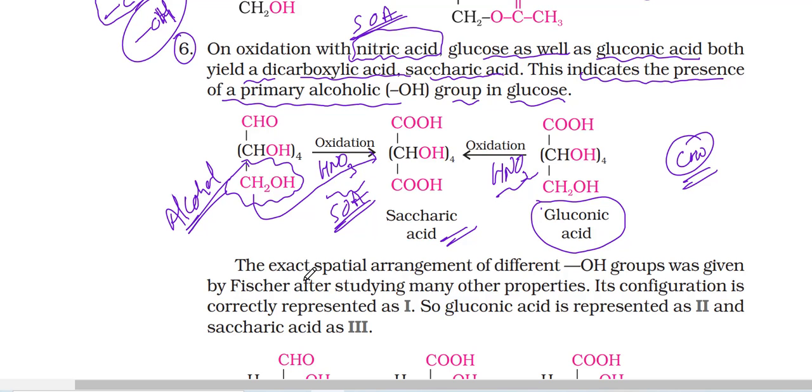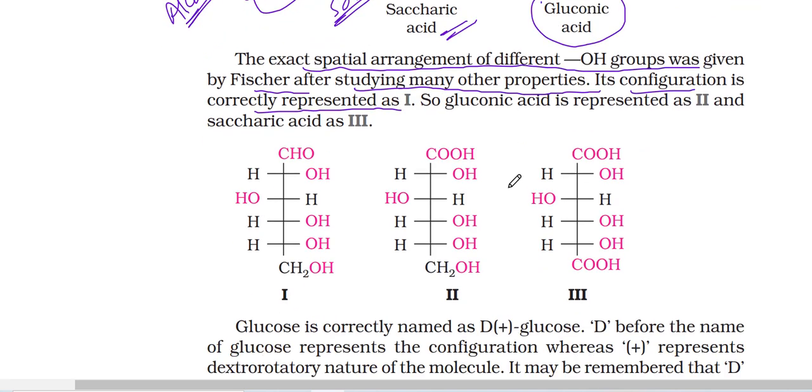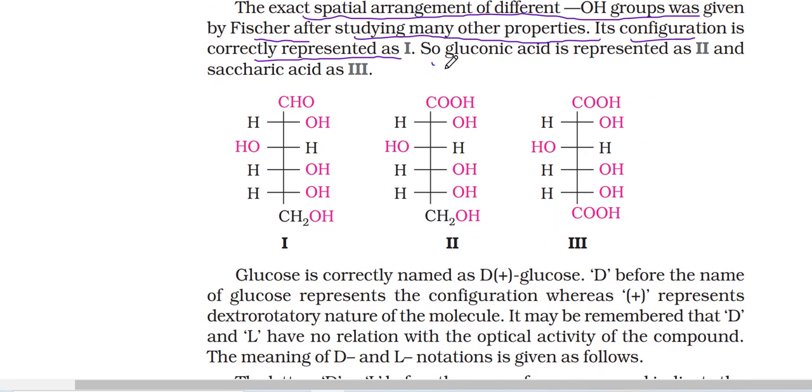So the exact spatial arrangement of the different OH groups was given by Fischer after studying many other properties. Its configuration is correctly represented as 1. Gluconic acid is represented as 2 and saccharic acid as 3. You may ask the doubt, sir, how do we know OH is on the right side or left side? This thing is not given in the syllabus, you need not worry about that.